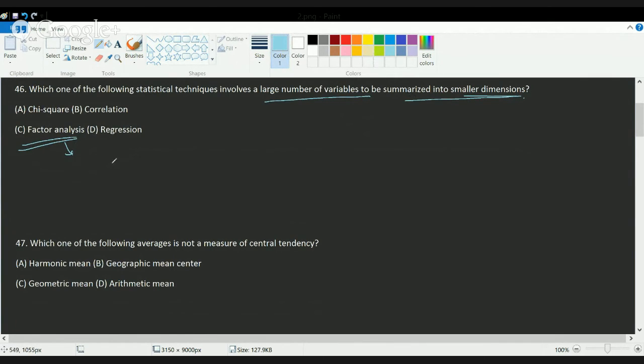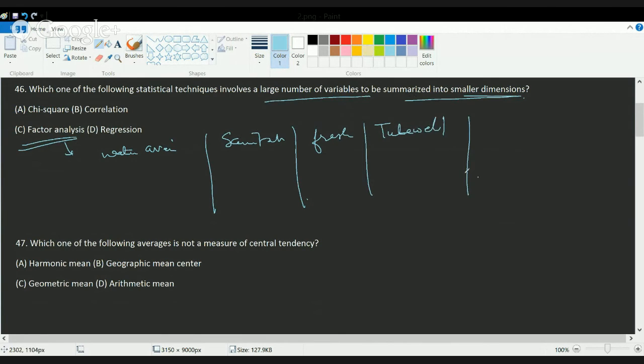For example, if I'm doing a field survey and I have collected data on the water availability in the region, the sanitation issues in the region, the facilities of fresh water availability, tube well water availability, and so on. So what I can do is club all these similar factors into one factor, that is water.